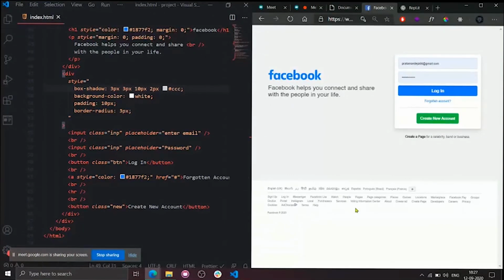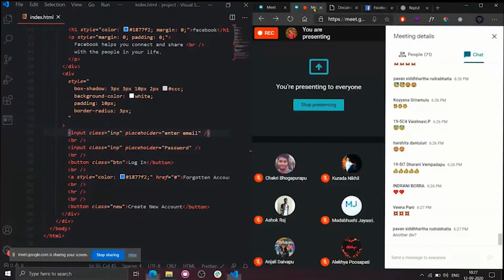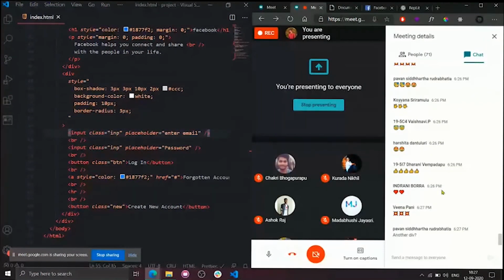That's not an issue. You can do it in multiple ways, Nikhil. That's not an issue. The bottom part is called footer. That's a more complex part. So just wait. I will see the comment box.